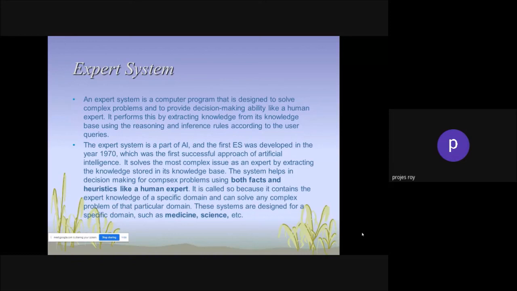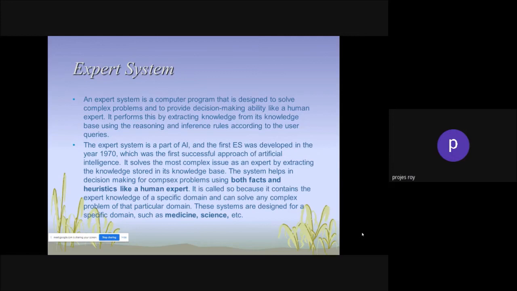So when you are searching for something, they analyze your search options and immediately create a log of that. On the basis of that log, they return the information to you. The expert system is a part of artificial intelligence, and the first expert system was developed in the year 1970.